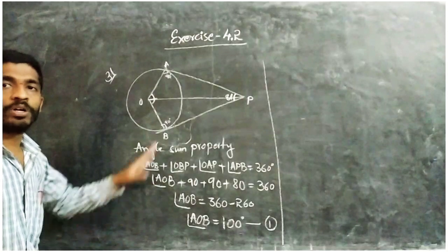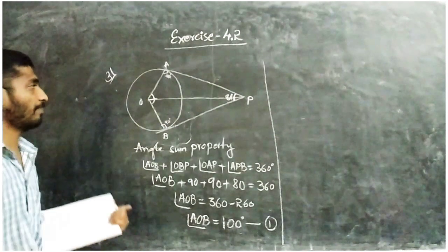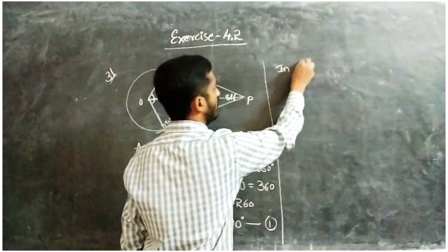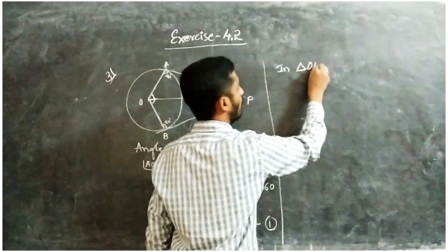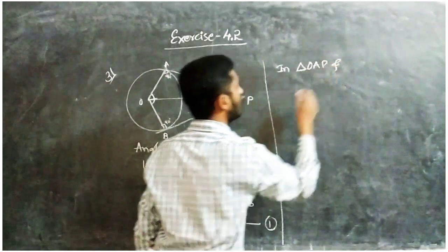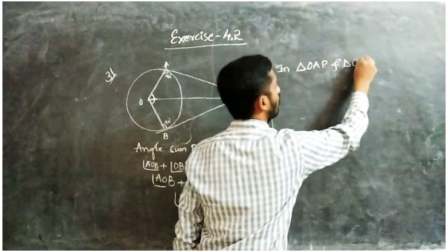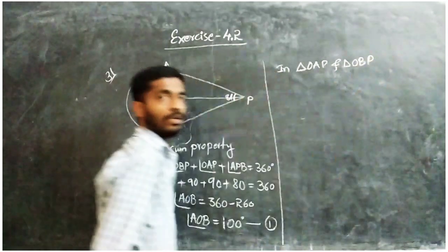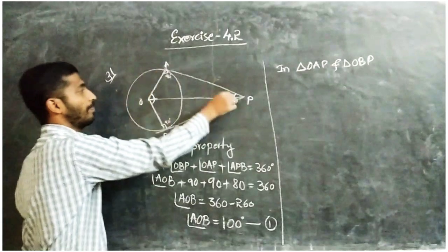How will we show it? By using the congruency theorem, in triangles OAP and OBP.